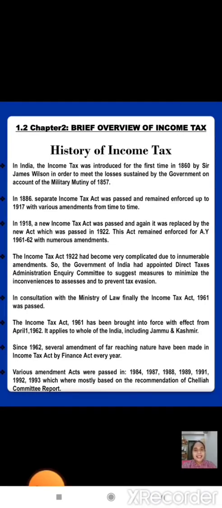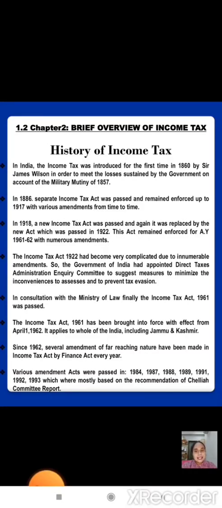The Income Tax Act 1922 had become very complicated due to innumerable amendments, so the Government of India appointed the Direct Taxes Administration Inquiry Committee to suggest measures to minimize the inconvenience to assessees and to prevent tax evasion. In consultation with the Ministry of Law, finally the Income Tax Act 1961 was passed. It has been brought into force with effect from April 1, 1962, and applies to the whole of India, including Jammu and Kashmir.